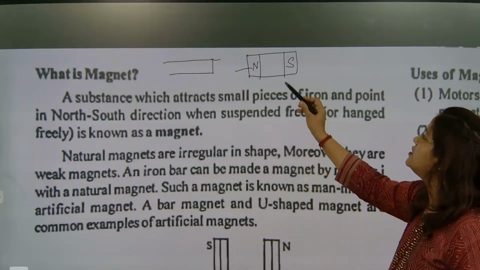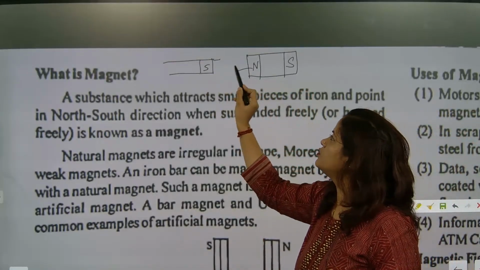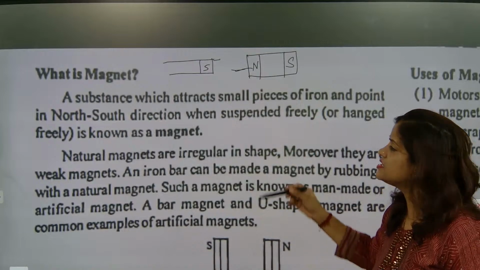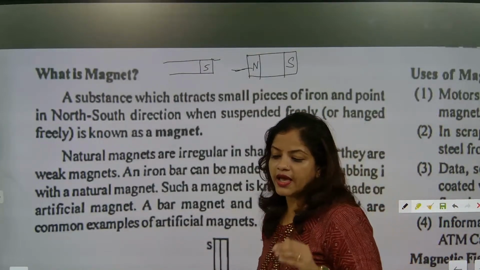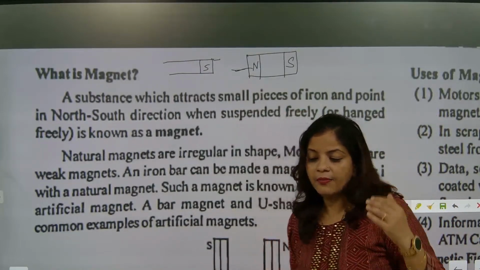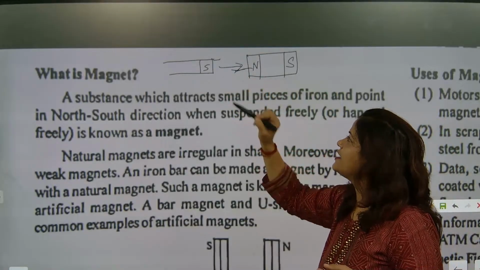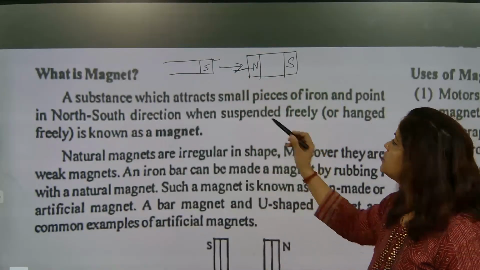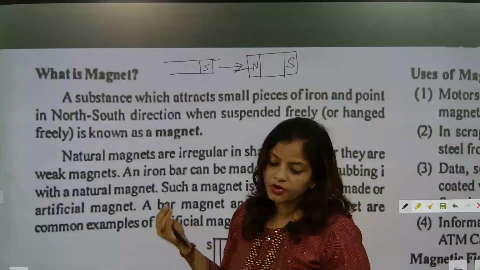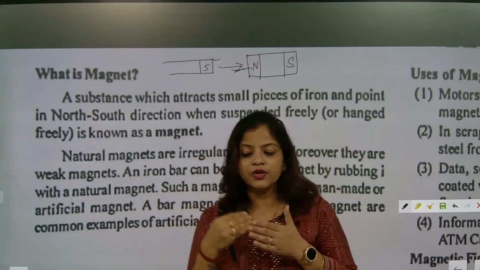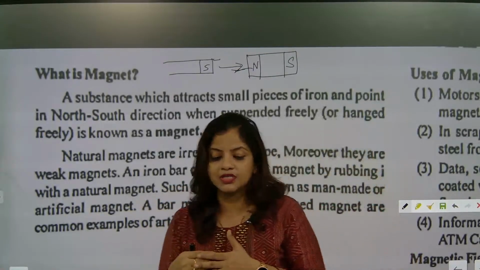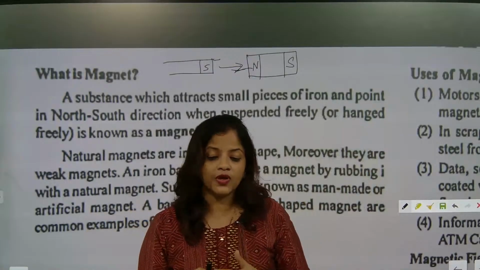So here north is going to attract south. This is about the poles. But north will repel north. But when we will be talking about north and north, definitely north will repel and south will repel, but north and south will attract.